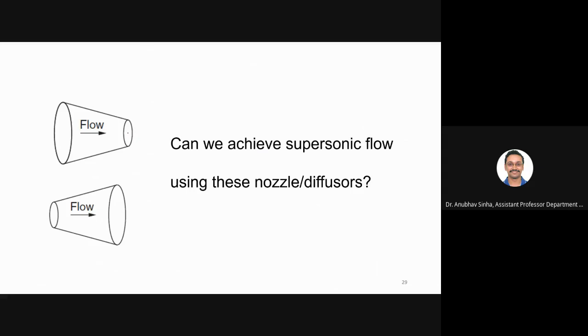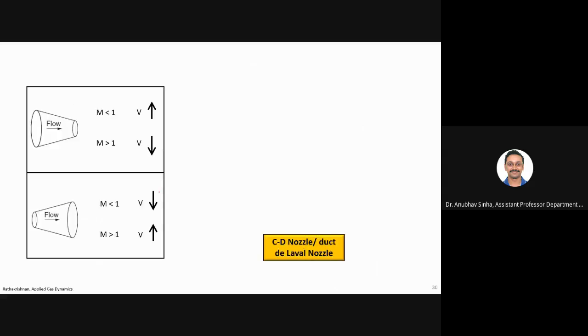Now the question is why we are not able to achieve a clean supersonic flow using these nozzles. Look at this plot, which we discussed two slides back. Whenever the Mach number is less than 1, velocity is increasing as the flow passes through. As soon as the Mach number becomes more than 1, the velocity will decrease.